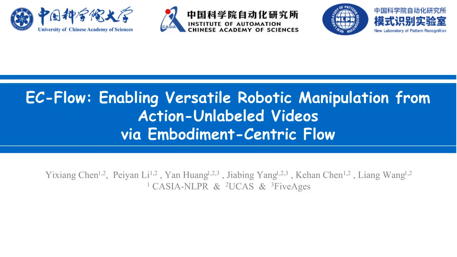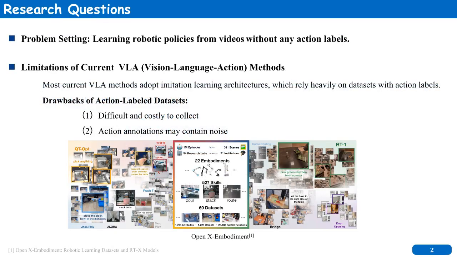Let's dive in. In this work, we focus on a key problem in robot learning. How can we train robotic manipulation policies from videos without any action labels? Most existing methods follow the Vision Language Action, or VLA, paradigm, mapping visual inputs and language instructions directly to robot actions through imitation learning. However, these methods rely heavily on datasets with low-level action annotations, which are expensive to collect and often noisy, reducing robustness. For example, the OpenX embodiment dataset aggregates data from over 60 datasets and 500-plus skills, but still requires consistent action labeling across a wide variety of embodiments, a process that doesn't scale easily.